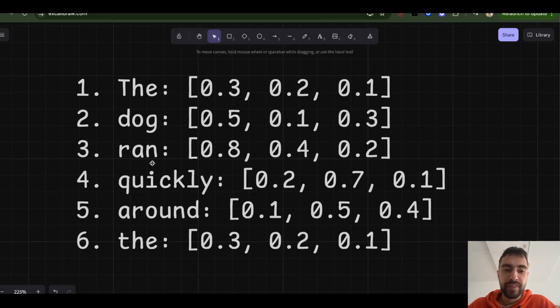So maybe we need to add more of this context and less of this context. Because this word the would maybe explain that there is a specific thing that was quick. But maybe this word ran is a lot more important. Or even if this word the is more important than this word ran, it doesn't matter.